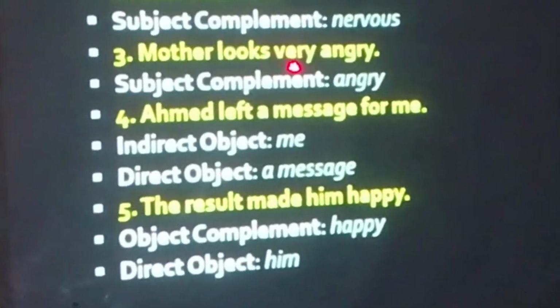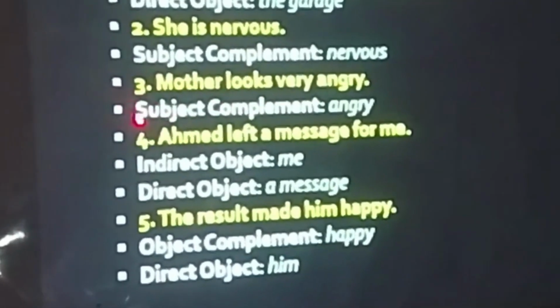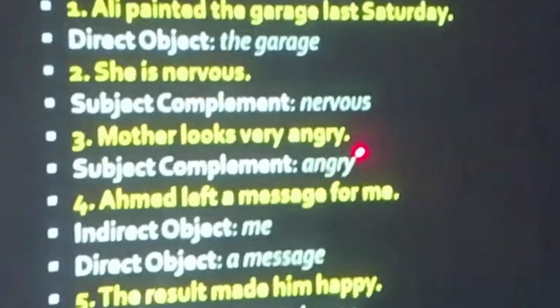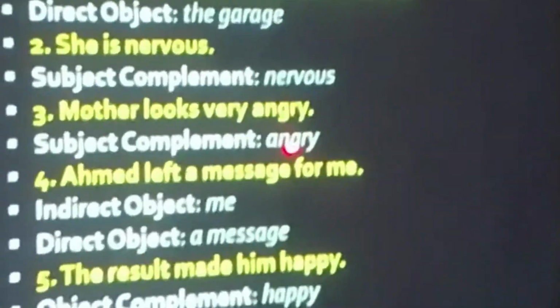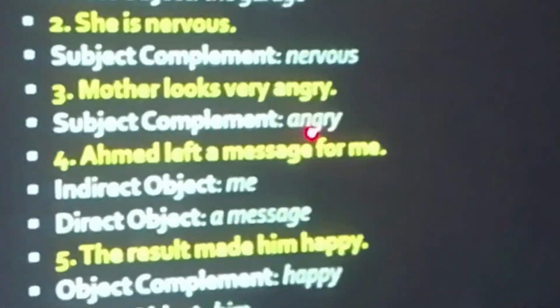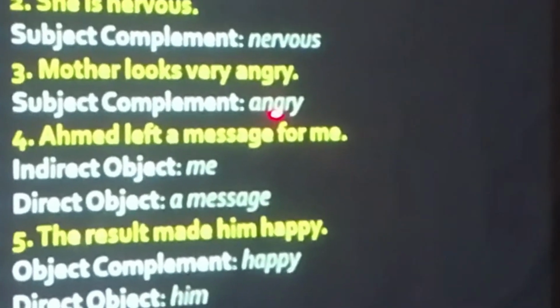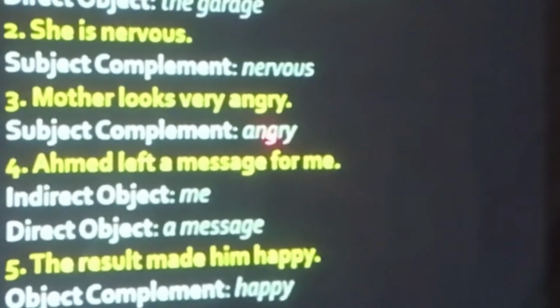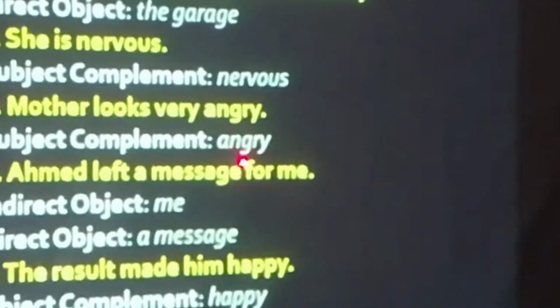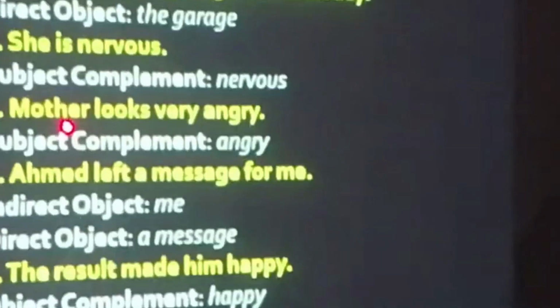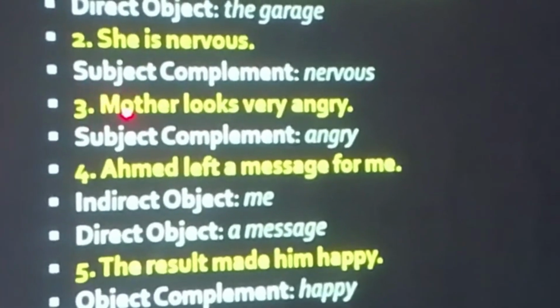Next one, mother looks very angry. Again it is subject complement. Why is angry subject complement? Who will tell me? Girls and boys. Only that girl or boy will tell me who has been very attentive, 100% attentive. Why is angry subject complement? Because this shows the action of sentence. No, this is completing the subject, mother. Clear? This is completing the subject, mother.